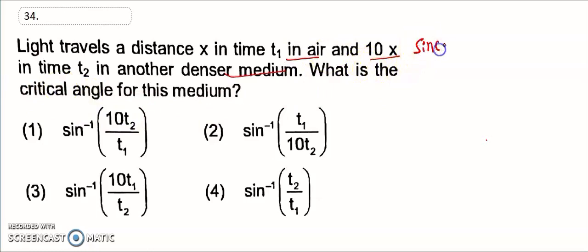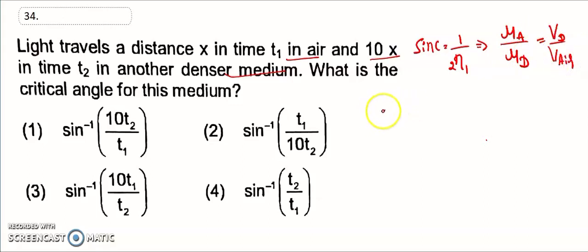Sin C is equal to 1 divided by the refractive index of second medium with respect to first medium. So that is equal to the refractive index of air divided by refractive index of denser medium. So that is refractive index is inversely proportional to velocity. So it is the velocity of denser medium to the velocity in air medium.